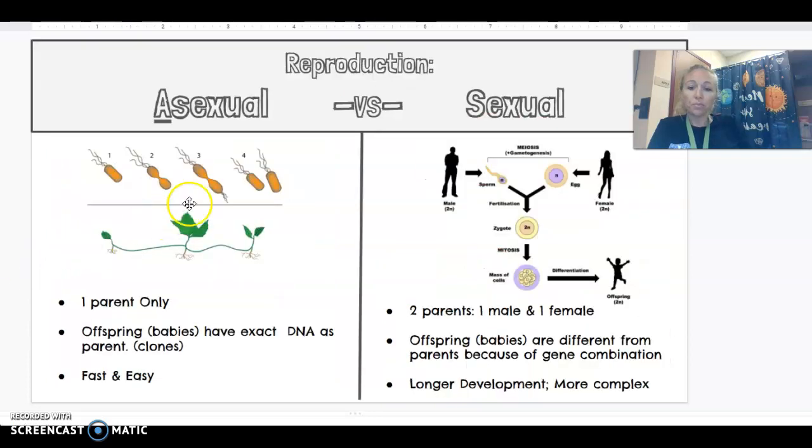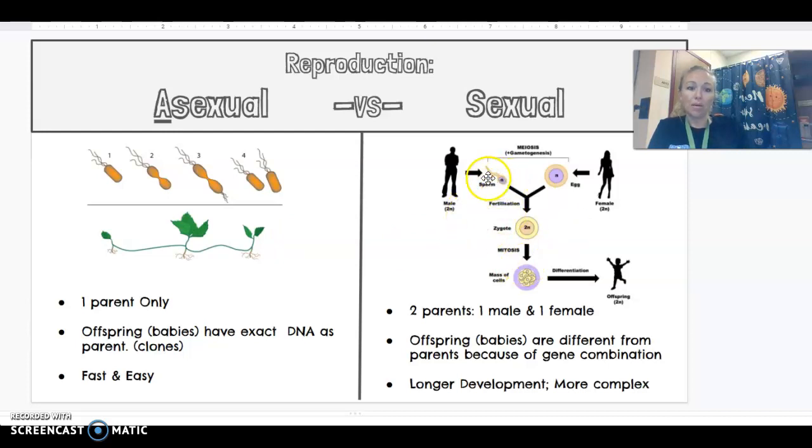Asexual reproduction means that there is one parent, and one parent makes a baby all by itself. It can either just split into 2, like the example up here, or it can grow a new baby off of its body, and that baby can sometimes detach or stay attached. Basically, we're looking at one organism making a genetic copy of itself. So they're like making little clone babies of themselves, okay?